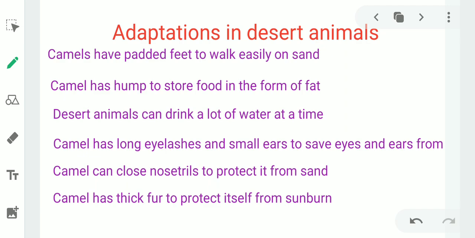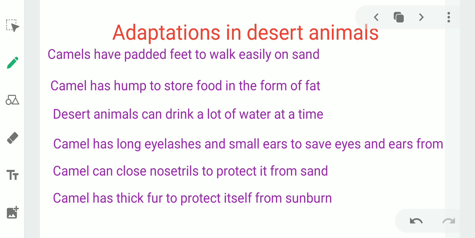Adaptations in desert animals. Camels have padded feet to walk easily on sand. Camel has hump to store food in the form of fat. Desert animals can drink a lot of water at a time. This water they use when no water is available in desert.